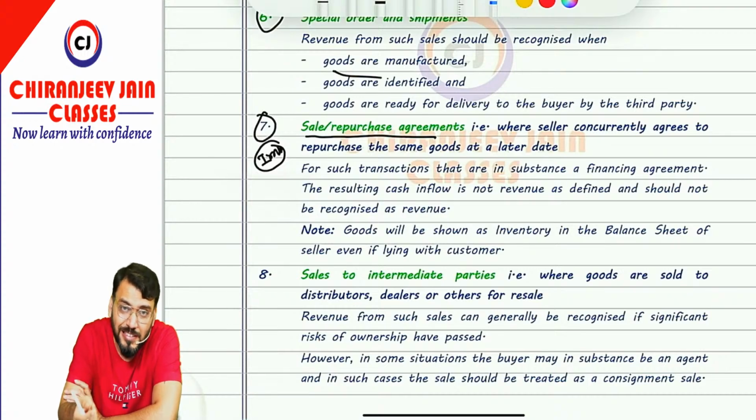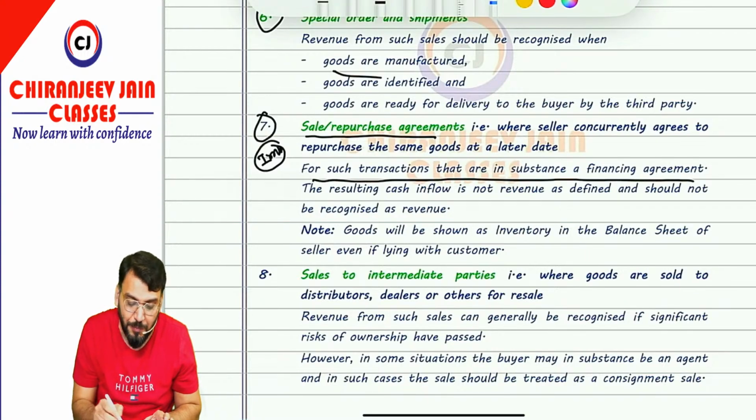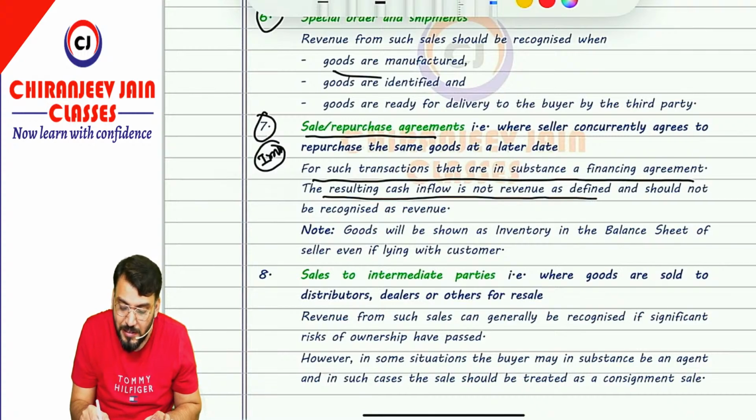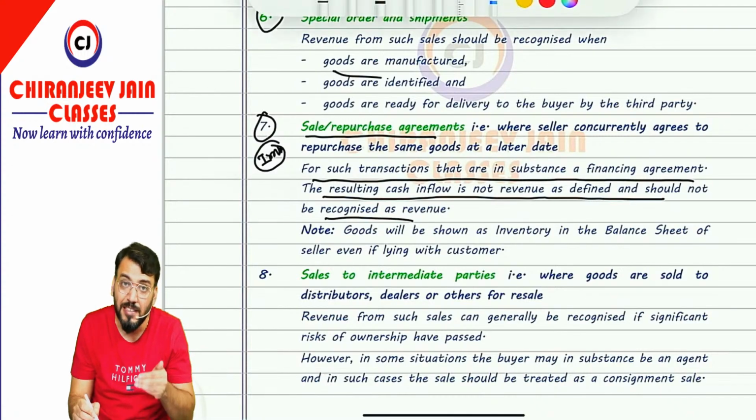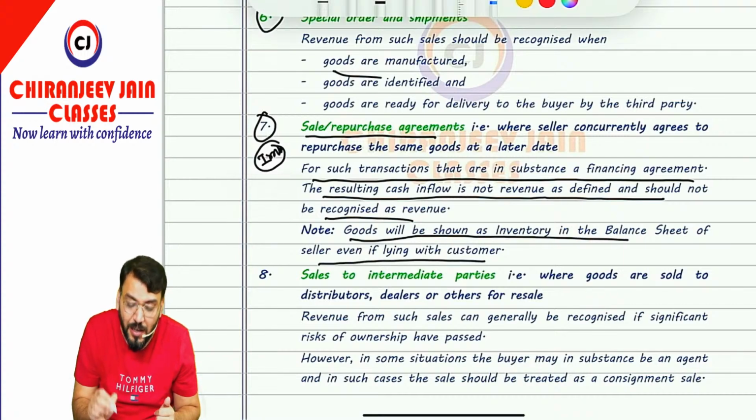So when in a contract sale and repurchase agreement both are entered at the same time, then it will not be a revenue transaction, it will be a financing transaction. In that case, whatever goods have been sold will not be de-recognized from the balance sheet, they will be shown as inventory in the balance sheet of the seller only, because the control has not been transferred, even though the possession of the goods has been transferred to the other party. Got this point? For such transactions that are in substance a financing agreement, the resulting cash flow is not revenue as defined and should not be recognized as revenue. So it will be recognized as a liability, meaning as a loan. Goods will be shown as inventory in the balance sheet of the seller even if lying with the customer, understood?